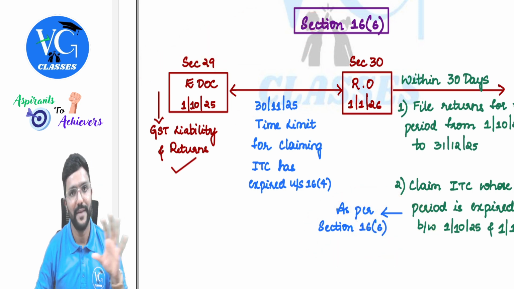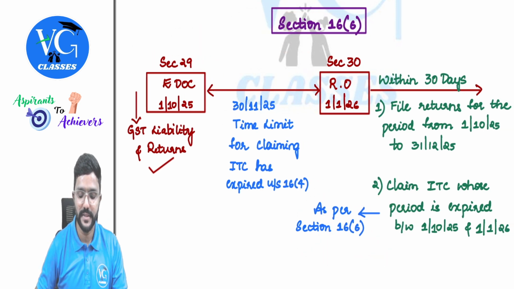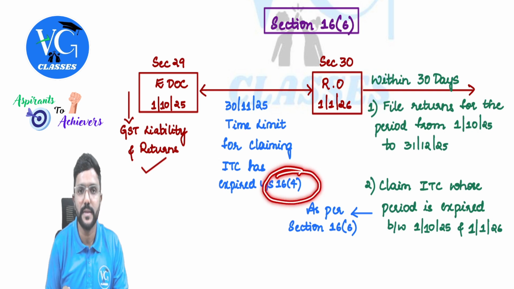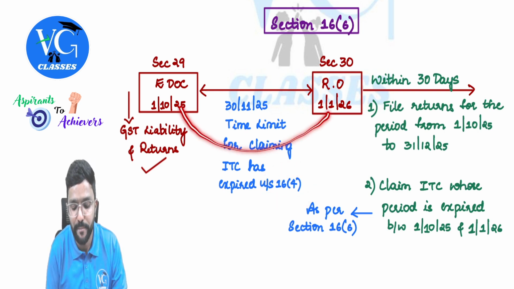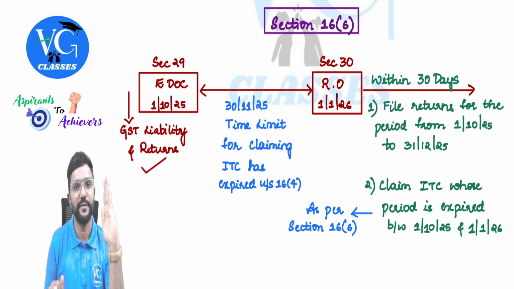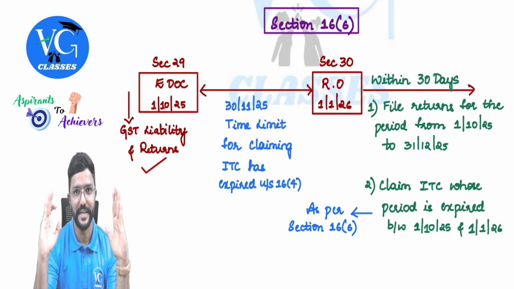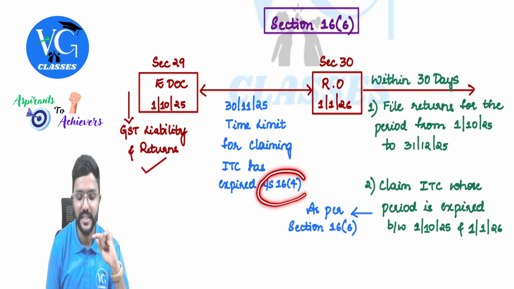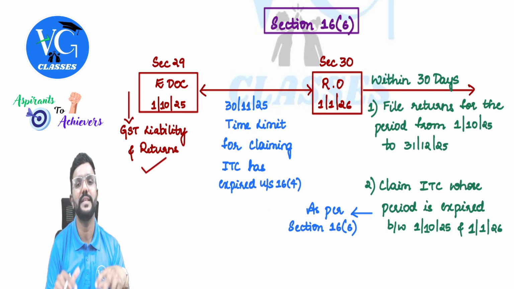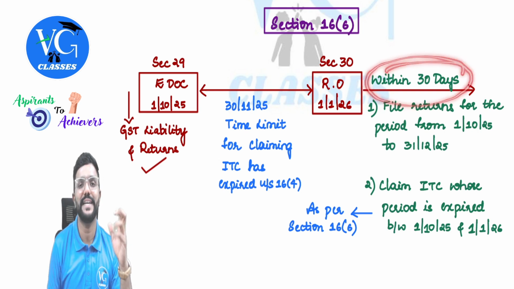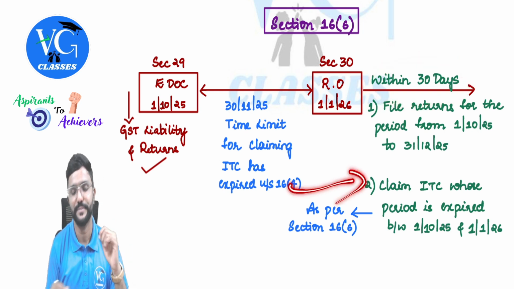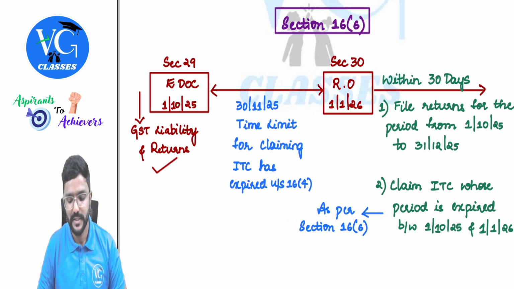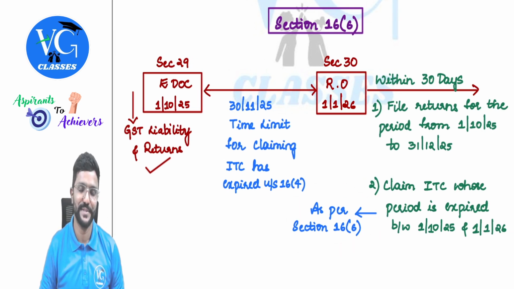No, I will not get that benefit, because section 16 subsection 6 clearly says that if the time limit given under section 16 subsection 4 to claim credit has expired in between these dates, that is from the effective date of cancellation till the revocation order date, in between this, if the time limit to claim credit as per section 16.4 has expired, then we will still give you 30 days time from the date of revocation order to claim that credit. Guys, so these are the provisions covered in section 16 subsection 6.